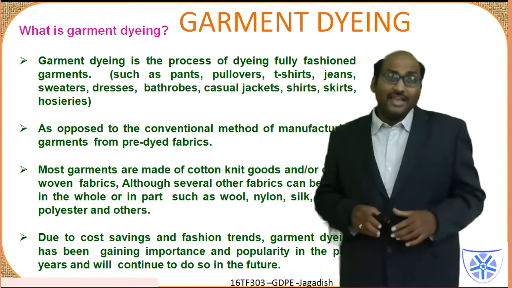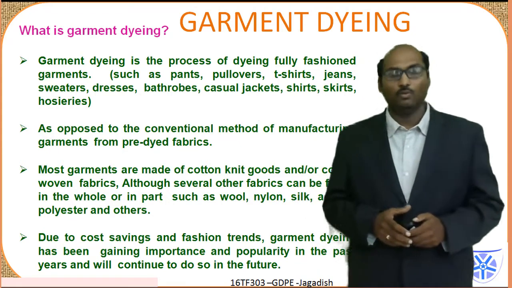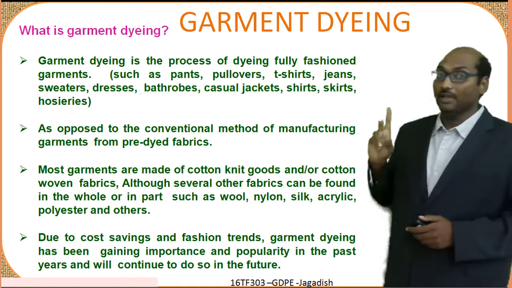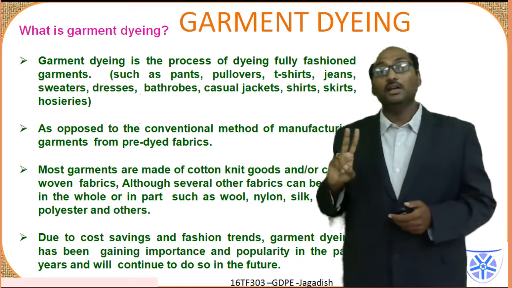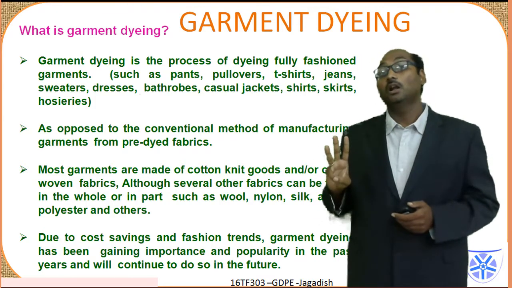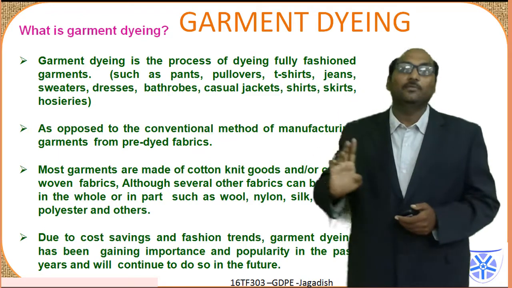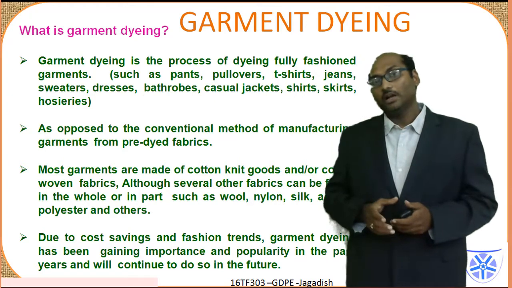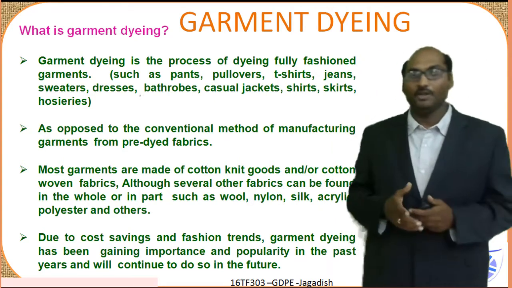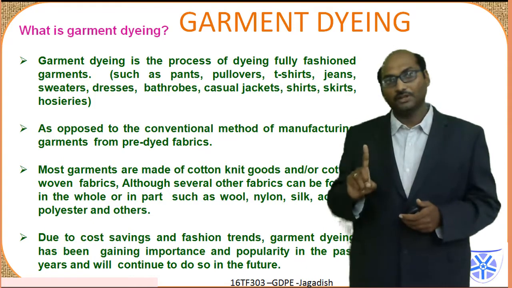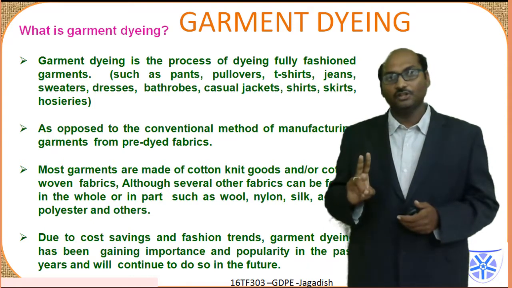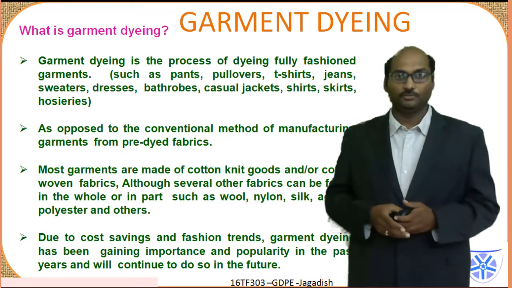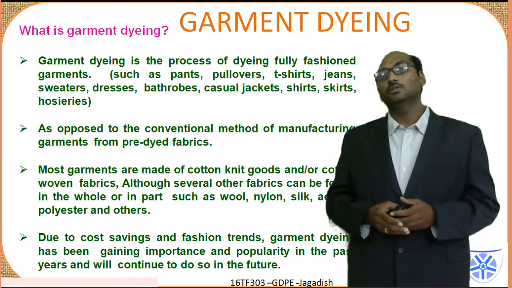So, dyeing can be done at various stages. One is at the fiber stage, or at the yarn stage, or at the fabric stage, or the last stage is garment dyeing. These are the 4 stages where the dyeing of textile materials can be done. I repeat, either at the fiber stage, yarn stage, fabric stage or at the garment stage. So out of these, which one is better?